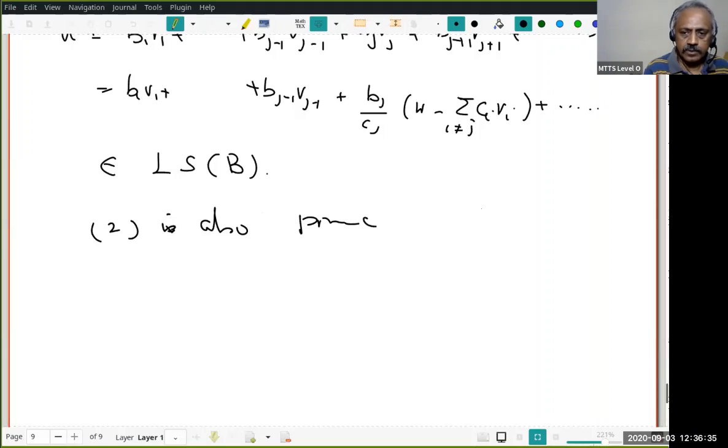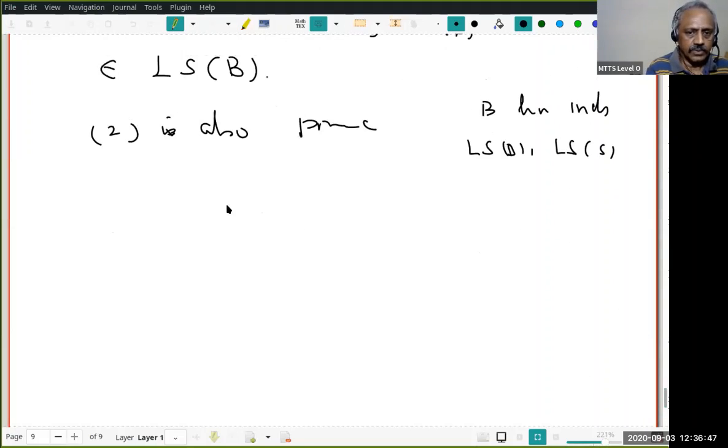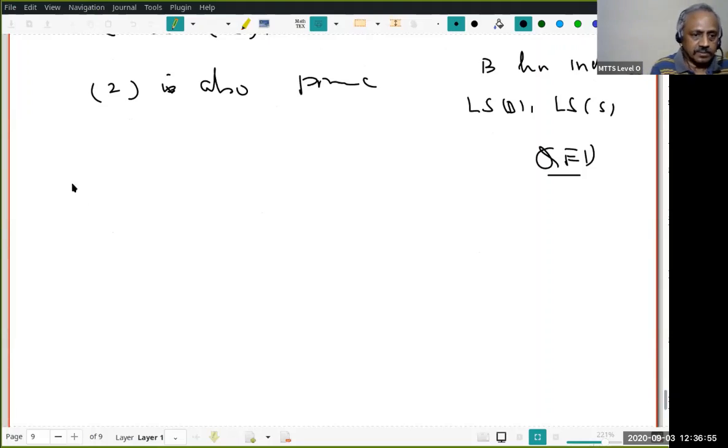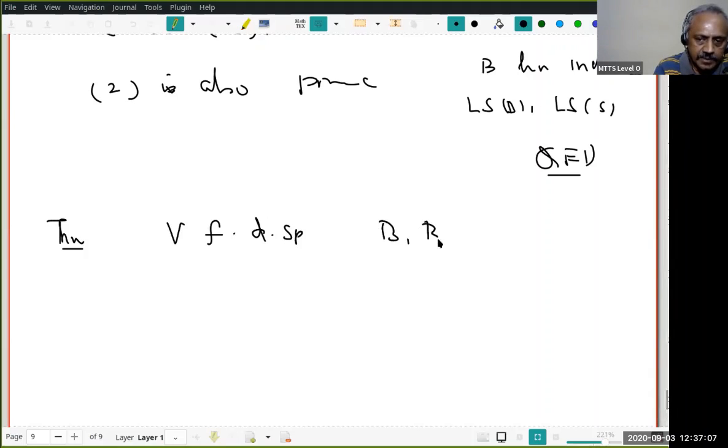So B is linearly independent and the linear span of B is the same as the linear span of S. Is that all right? So this lemma is completely proved now. But still, the major theorem remains. What is the theorem? The theorem is: if V is a finite-dimensional vector space and B1, B2 are bases, then modulus B1 equals modulus B2. This we have to prove.